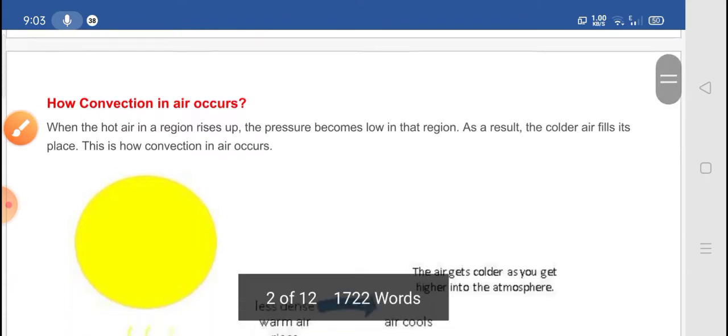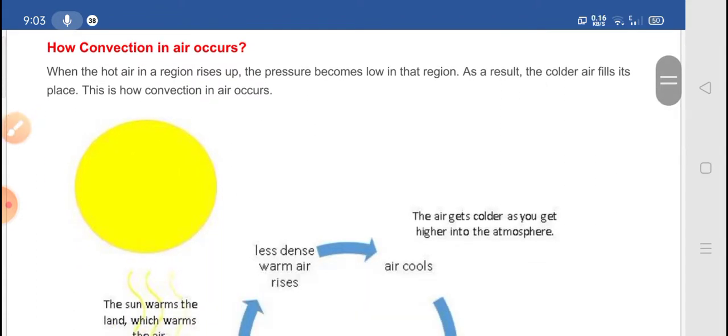Okay. Now how does convection in air occur? You can see in this figure, when the hot air in a region rises up, then what happens? Pressure becomes low in that region, right? As a result, the colder air fills its place. So this is how convection of air occurs.